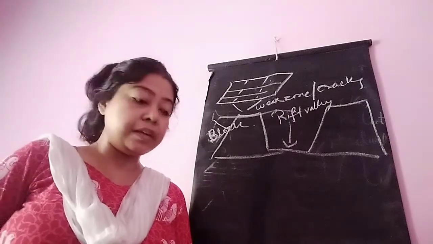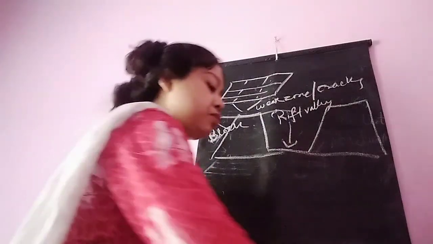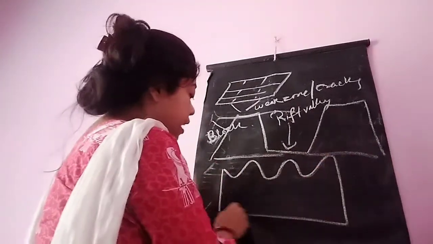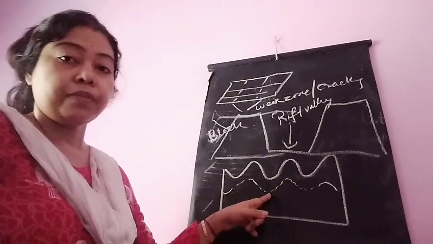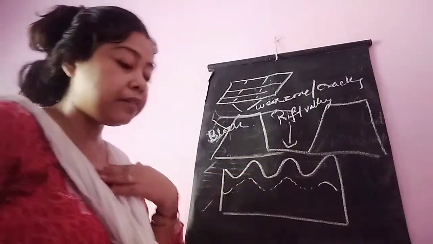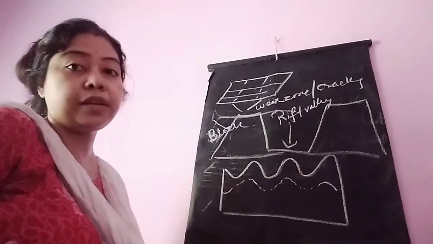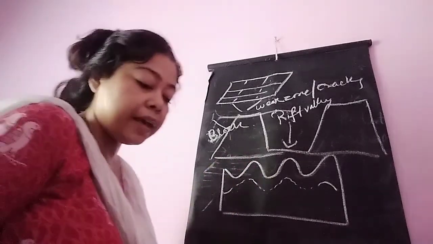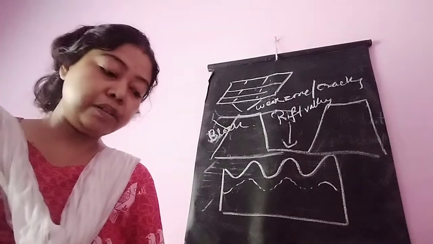Then I am going to the next part, that is the residual mountain. Residual mountains are those mountains which were previously high mountains, but have eroded and their height is reduced. This is a previous old mountain, and because of constant weathering and erosion, the height of the mountain is reduced, and this mountain with low height is known as residual mountain or relict mountain. Examples are Aravallis, Nilgiris, Western Ghats. These are the examples of residual mountain.